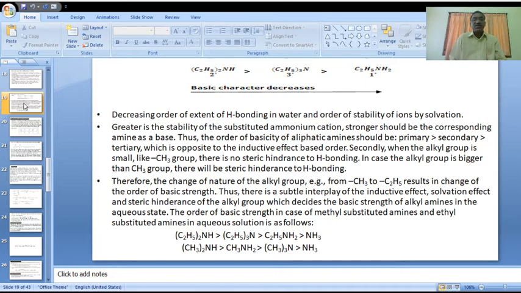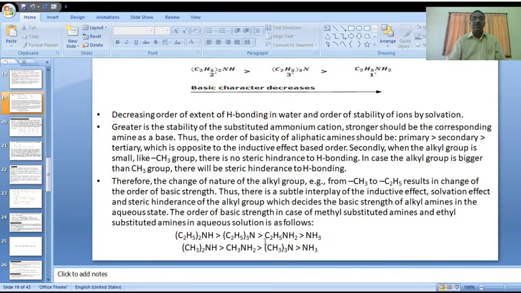Here the alkyl group may be methyl, it may be ethyl. The order is like this. It may be ethyl: secondary first, tertiary is greater than primary, and